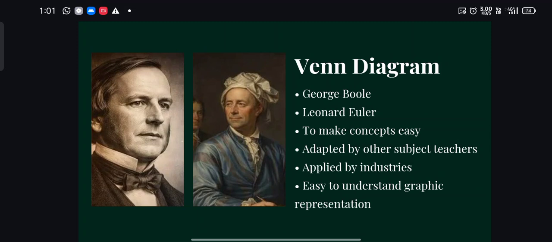The main purpose was to make the diagrammatic representation easy to understand, so that people, otherwise the students, would find it easier to understand their concepts. That was the thread from which the concept of the Venn diagram emerged.